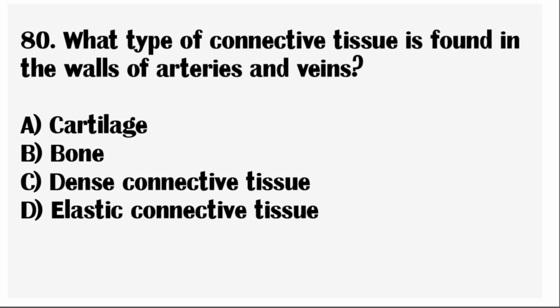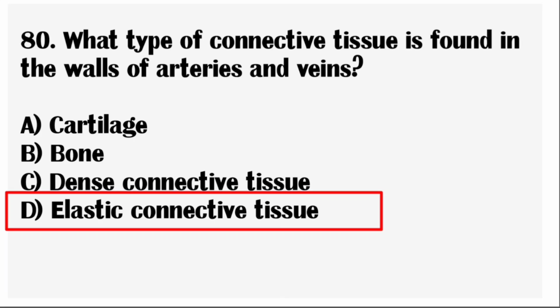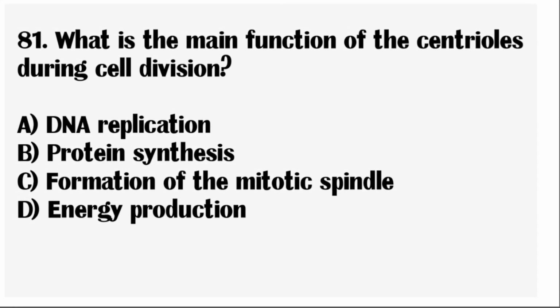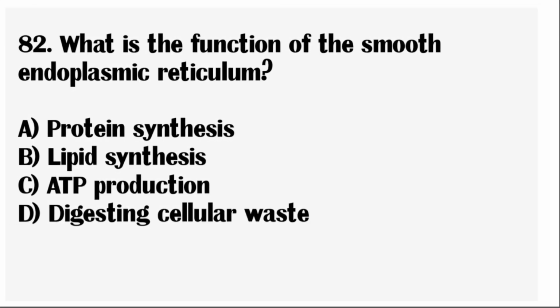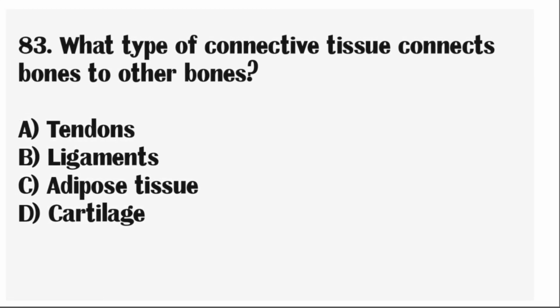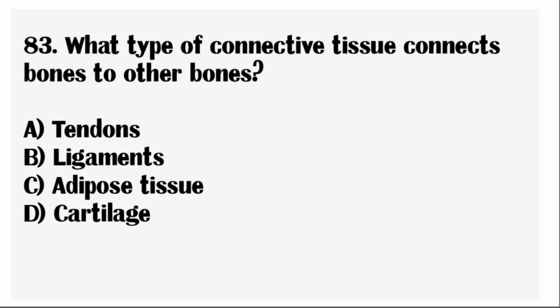Next question, what type of connective tissue is found in the wall of arteries and veins? Correct answer, elastic connective tissue. Next question, what is the main function of the centrioles during cell division? Correct answer, formation of the mitotic spindle. Next question, what is the function of the smooth endoplasmic reticulum? Correct answer, lipid synthesis. Next question, what type of connective tissue connects bones to other bones?